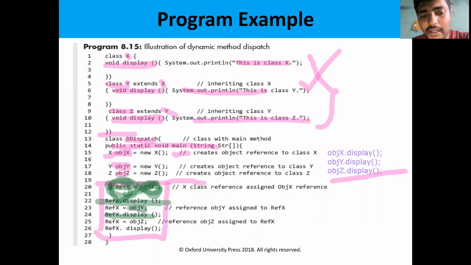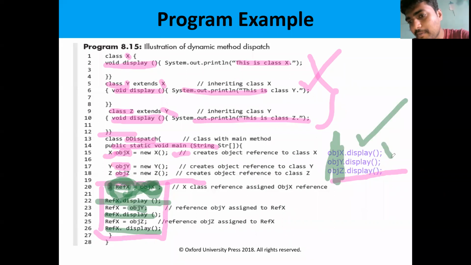I am going to call all the methods by using the same reference. So refX.display. Here I am using the three objects, objX, objY, objZ. So this is compile time polymorphism.